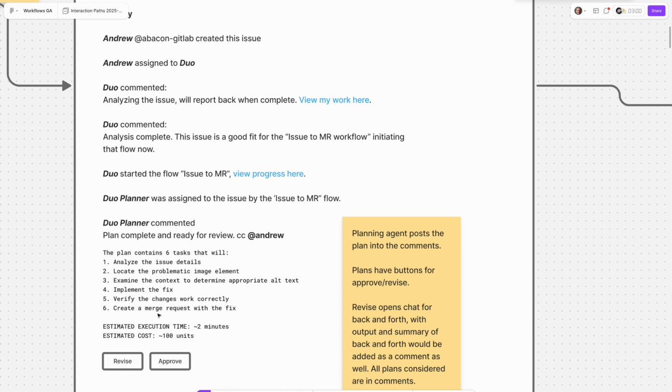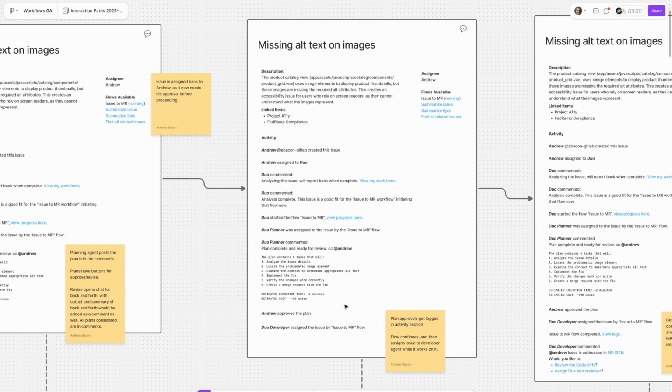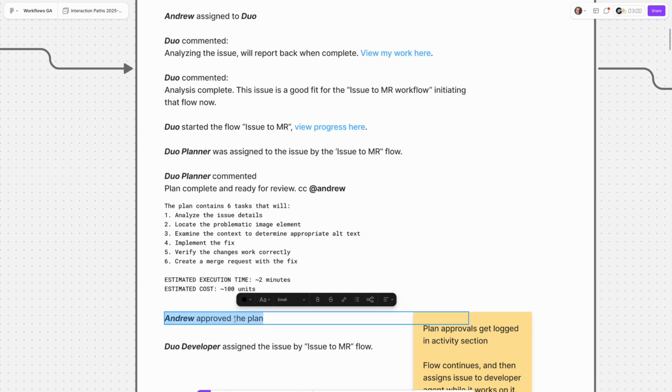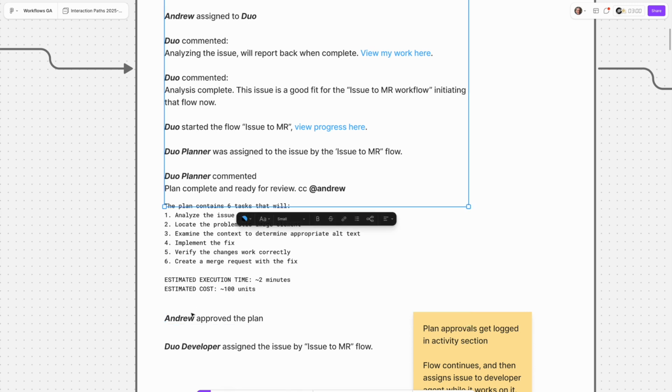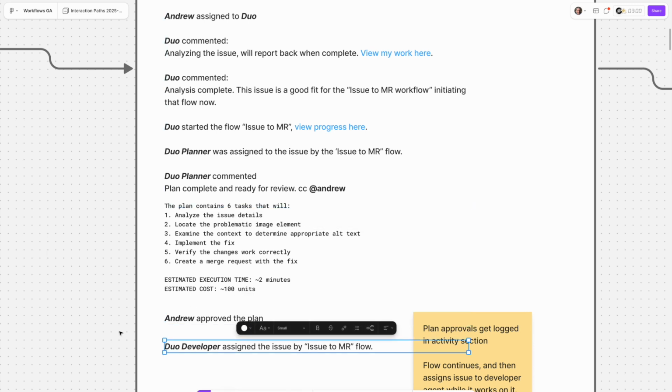And in this particular flow, we've added a human approval step. This will vary with each flow that either GitLab creates and makes available to customers, or that each customer creates on their own. And you can either approve or revise the flow. Just for expediency, I'll say we approve the flow. But again, the fact that I approved it shows up inside the record. Everyone understands there was a plan, Andrew approved it. And again, now that flow continues to the next step, which is moving from Duo Planner now to Duo Developer, an agent that's actually just sort of a full stack software developer.